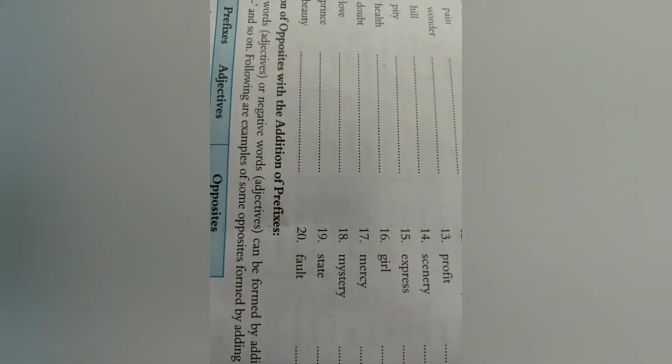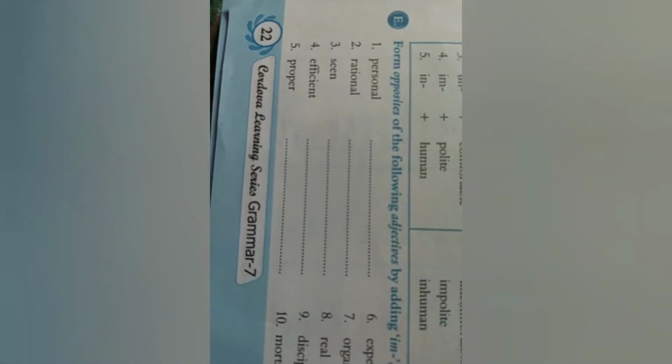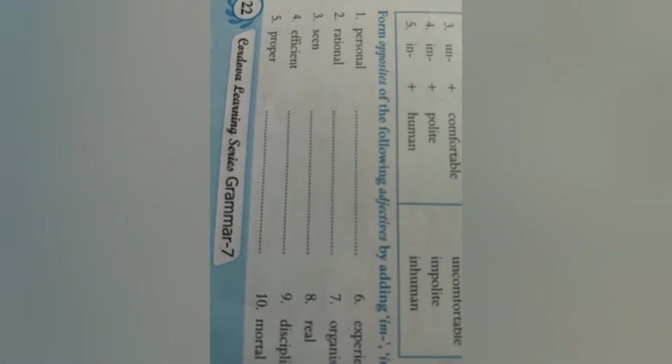So now we have seen the formation of adjectives. Now you will form the opposites of the following adjectives by adding im, in, dis, ir, or un. So personal, rational, seen, efficient, proper, experienced, organized, real, disciplined, mortal. These are the words for you to form the opposites.